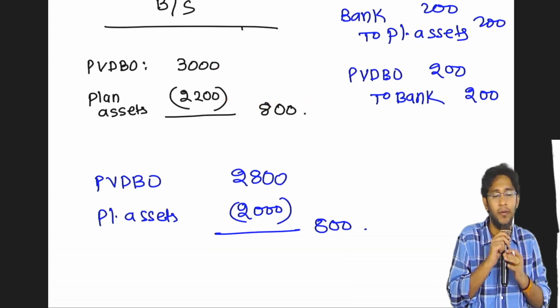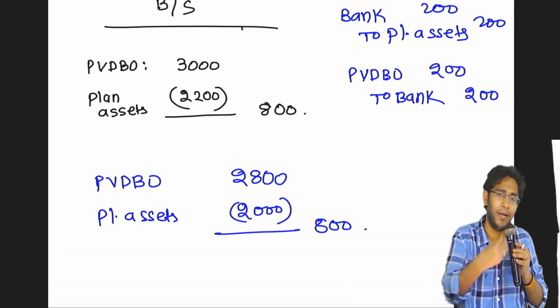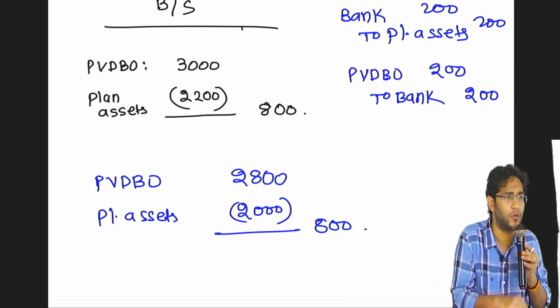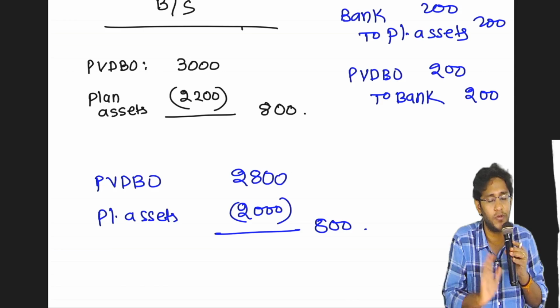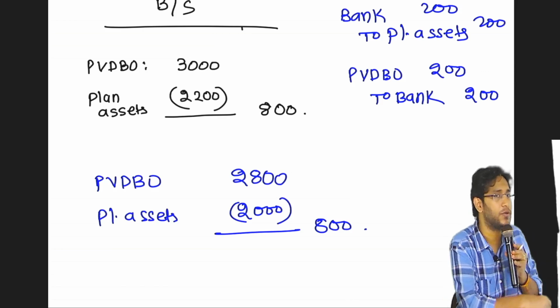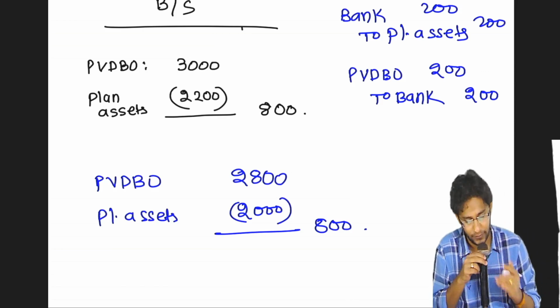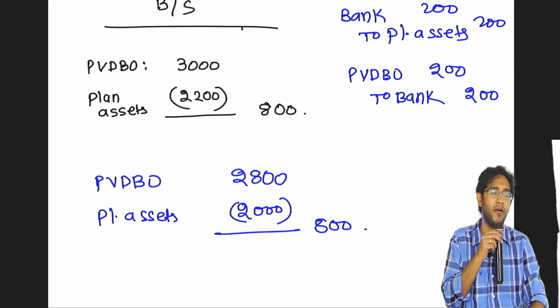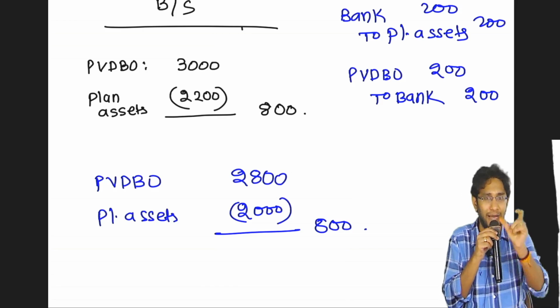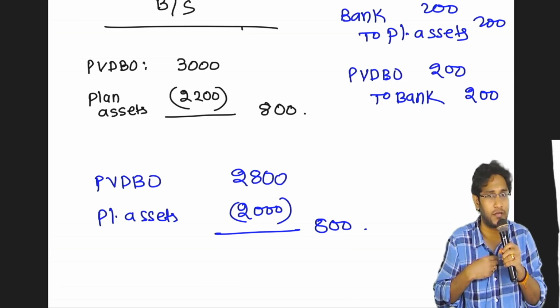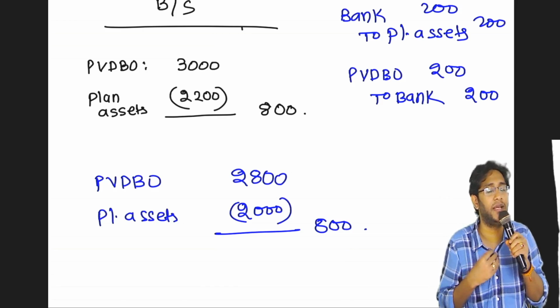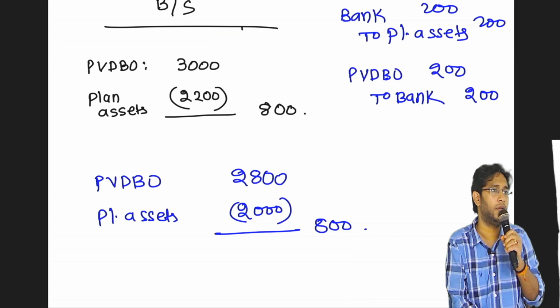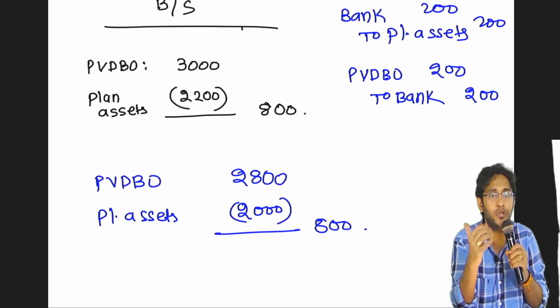Mathematically, okay. But don't you think that when I pay my liability, a balance sheet obligation should conceptually reduce? It's not reducing. No. What's the meaning of that? It is liability. This is not liability. Liability only, but that 800 is actually not representing your gross liability. That is representing a shortage, a deficit.